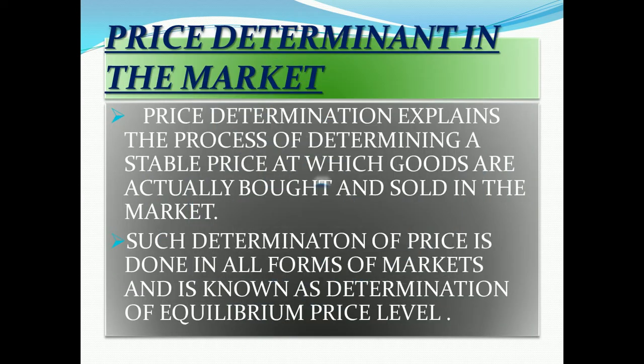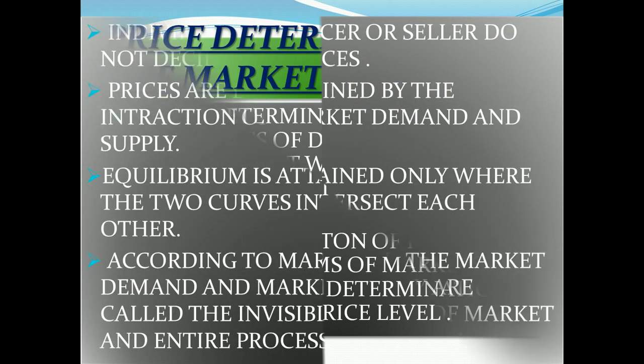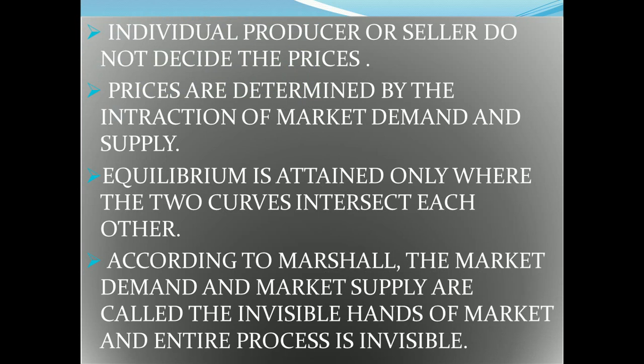Price determination explains the process of determining a stable price at which goods are actually bought and sold in the market. Such determination of price is done in all forms of market. It is known as the determination or equilibrium of the price level. That means at which price sellers are ready to sell and buyers are ready to buy, and how it is decided. Here, the individual producer or seller does not decide the price. That is very important. Prices are determined by the interaction of market demand and market supply.